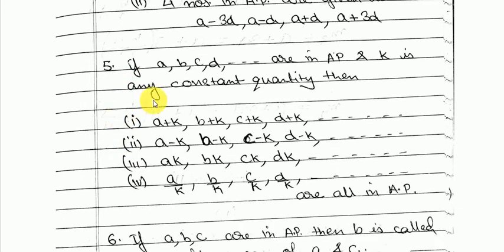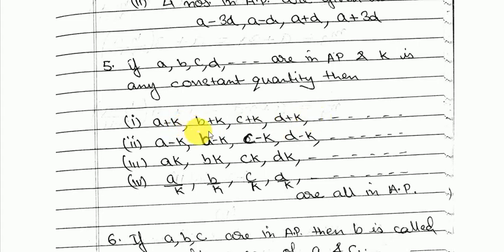Here we are going to discuss some properties of AP. Let's say that a, b, c, d and so on are in AP, and consider any constant k, a fixed number k. If you add this k to each term of this AP, then the resulting sequence will also be in AP.